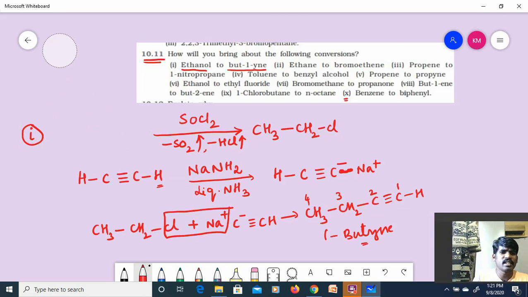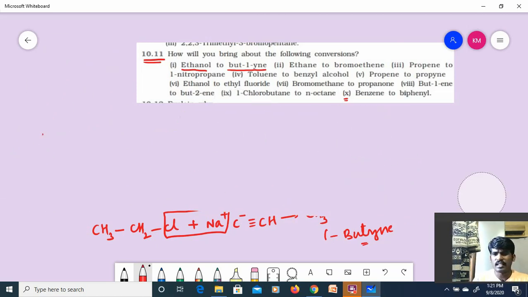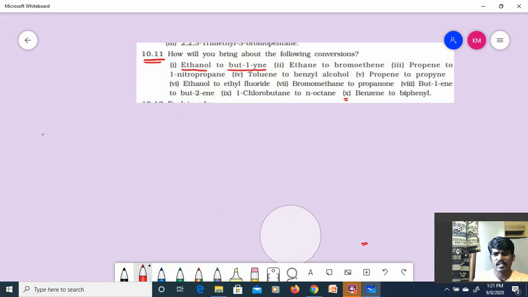This reaction is nothing but ascending series reaction. Understood it or not? This reaction is nothing but ascending series reaction.